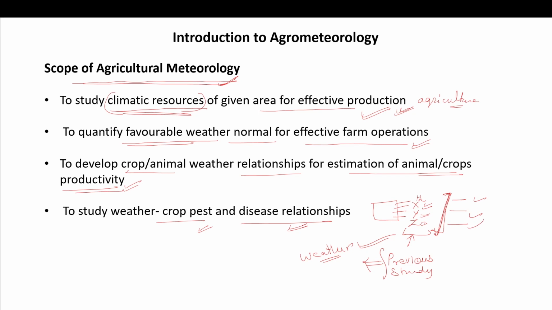You will be ready that if the pest comes and harms your crop, then what you will do? You will apply the pesticide. You will use some chemicals or even organic pesticides to get rid of those particular pests. So knowing these climatic conditions and this climatic data from the meteorological department, you will be aware of all these things.